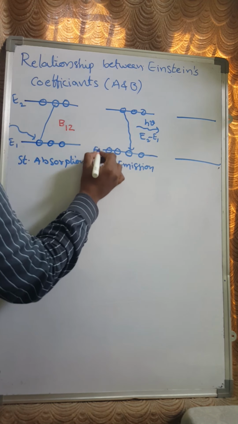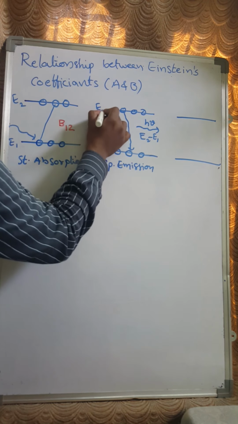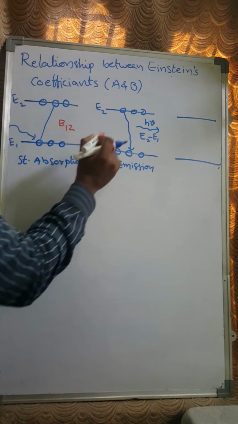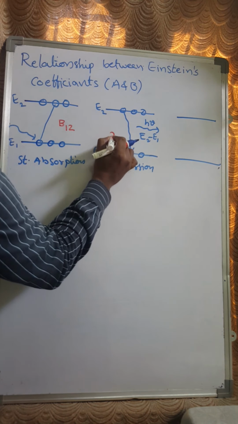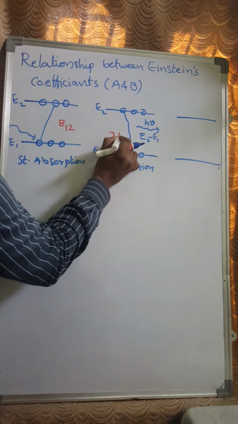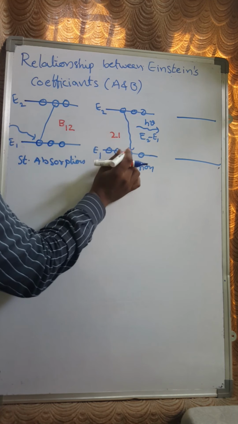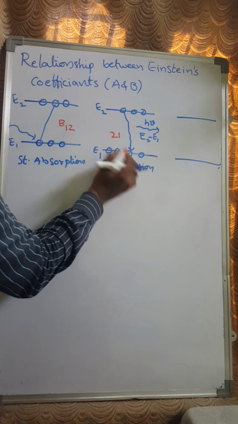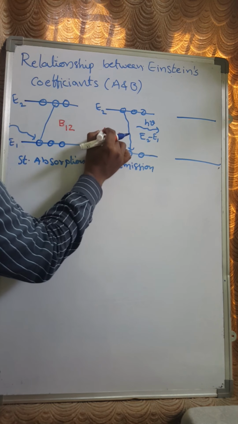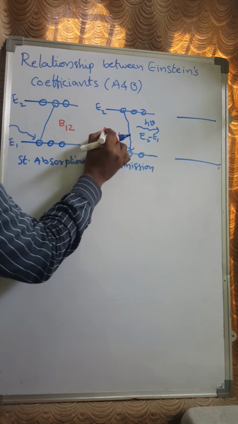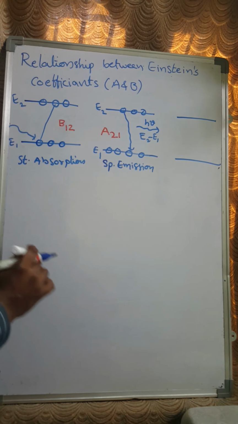Here also the energy levels are E1 and E2. The transition is from the excited state to the ground state, that means E2 to E1, and the process is a spontaneous process, which we represent with the letter A, right?